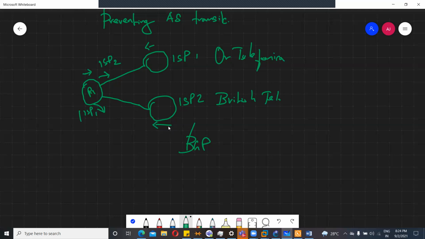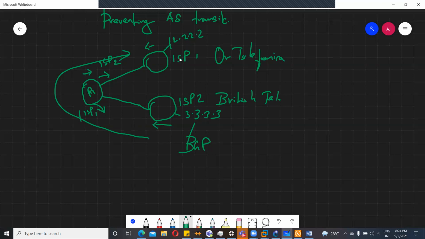So in this situation, let's say I have a loopback address here, 2.2.2.2, and here I have 3.3.3.3. What will happen if you fail to prevent AS transit in this kind of setup? ISP2 will reach 2.2.2.2 via router 1. That is a security breach, and we don't want this to happen.